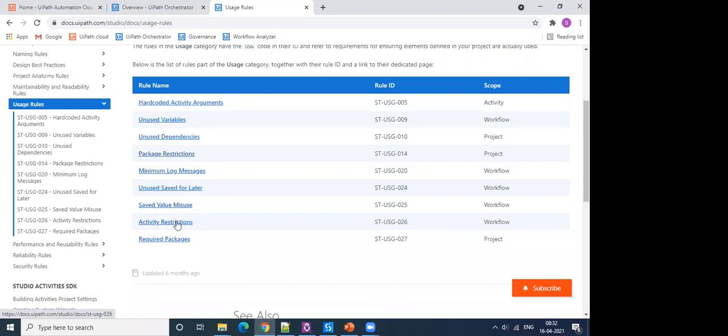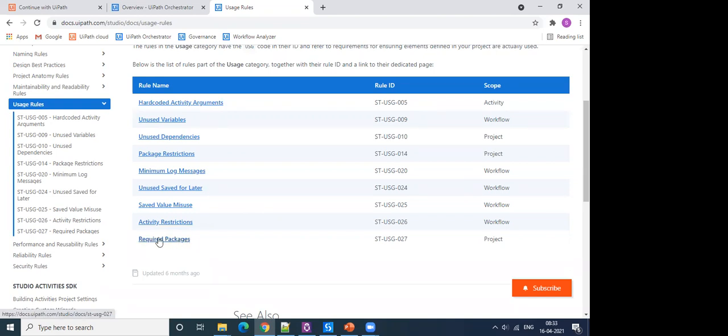And then there is activity restrictions. Let's say there are particular activities that an organization wants not to be used. I'm just taking a random example, let's say Read PDF with OCR. We're saying this Read PDF with OCR activity should not be used in the organization. So we can go to that activity, take that namespace and define it in the rule, to block that activity.